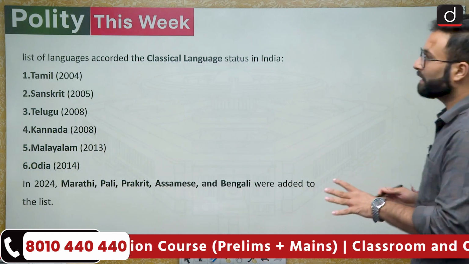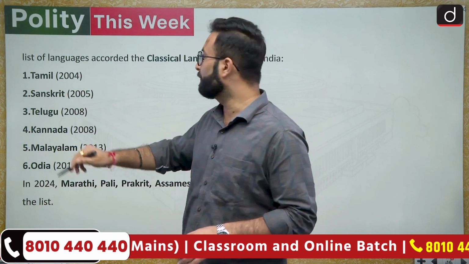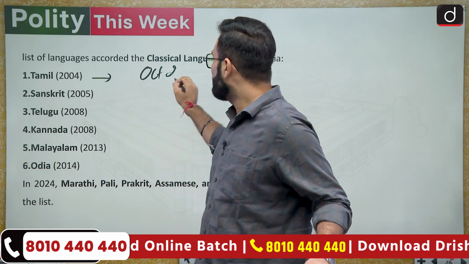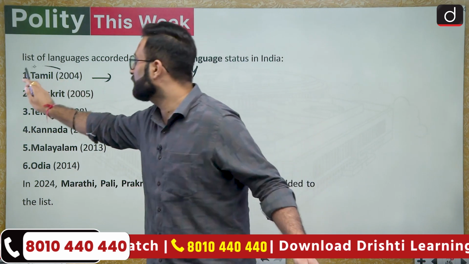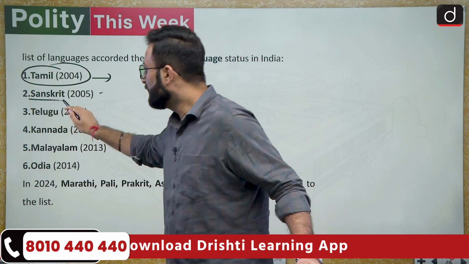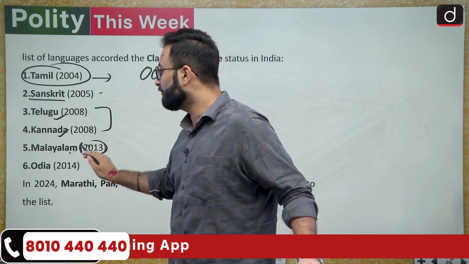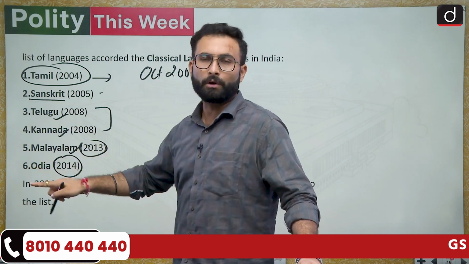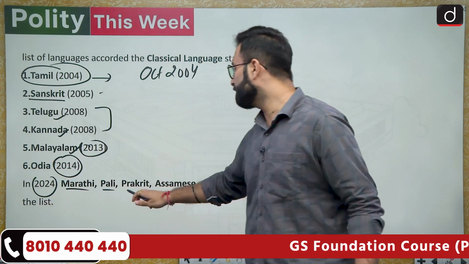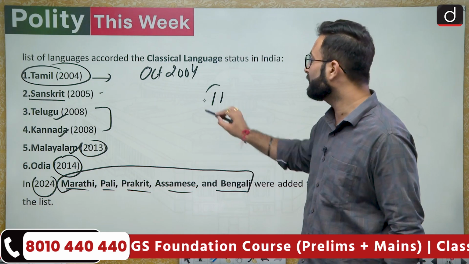Now coming to the next part, wherein we'll be discussing what kind of languages there are. There are 6 languages which were already there. The first one was Tamil in 2004. October 2004 was when they came up with this idea, and the first language was Tamil. Then in 2005 Sanskrit was added. After that in 2008 Telugu and Kannada were added. Then in 2013 Malayalam was added, and the last addition was Odia in 2014. But recently in 2024 Marathi, Pali, Prakrit, Assamese and Bengali have also been added. So ultimately we now have 11 classical languages.